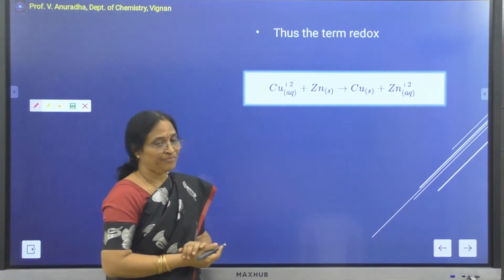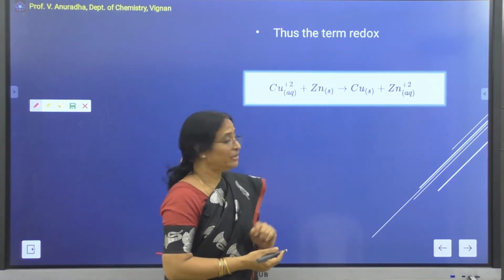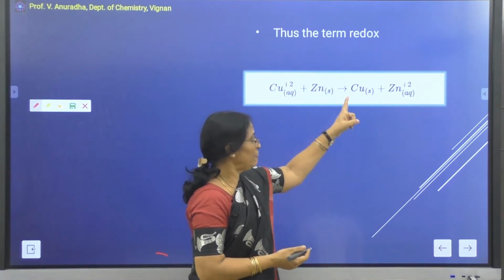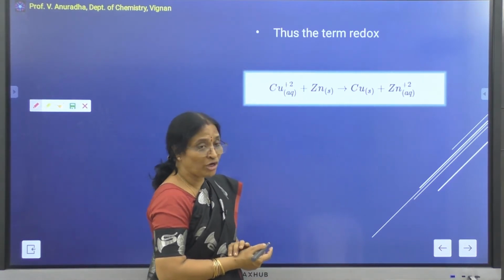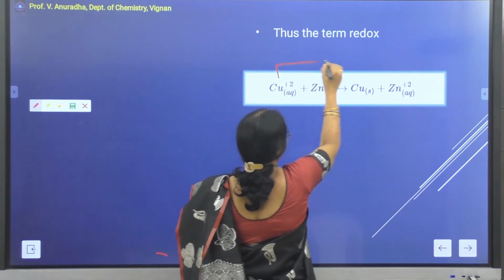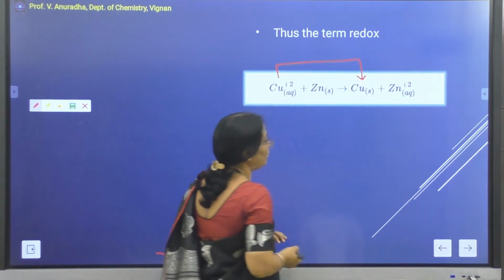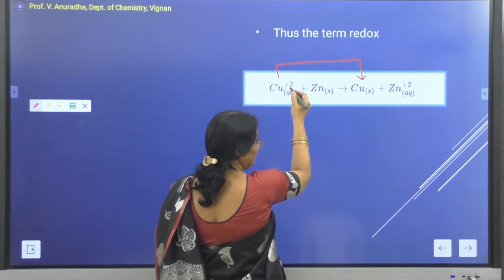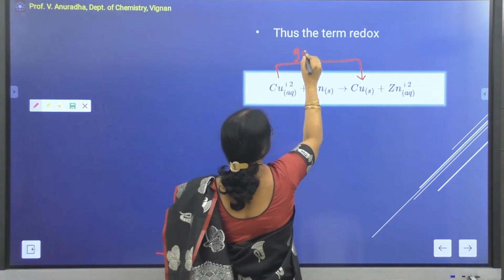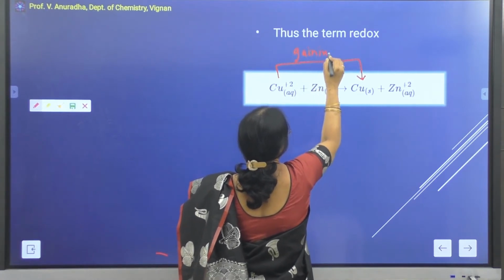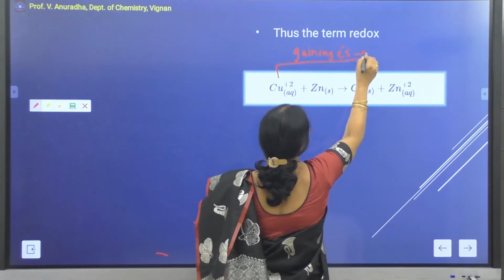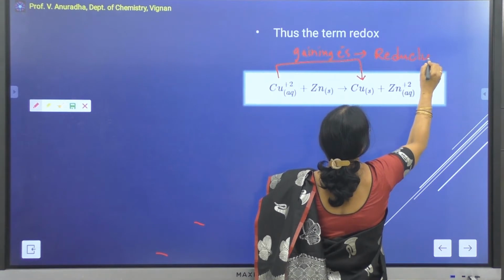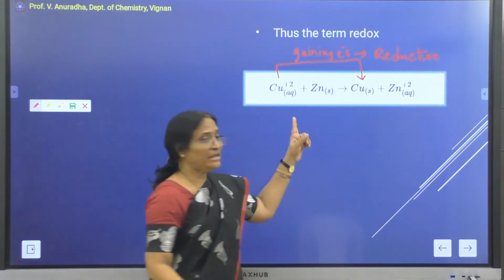Say for example, if you consider this particular reaction where the copper ions are reacting with zinc solid to give copper solid and zinc ions, what we observe is the copper ions are gaining 2 electrons to form the copper solid. Therefore, this can be called reduction.